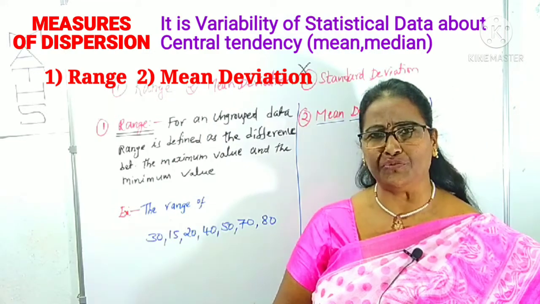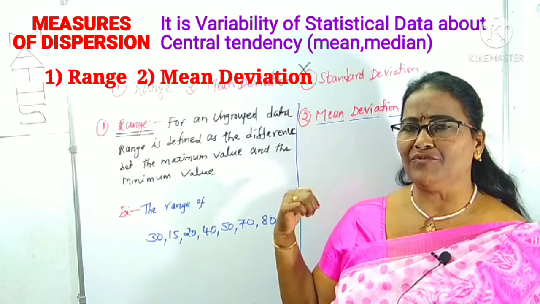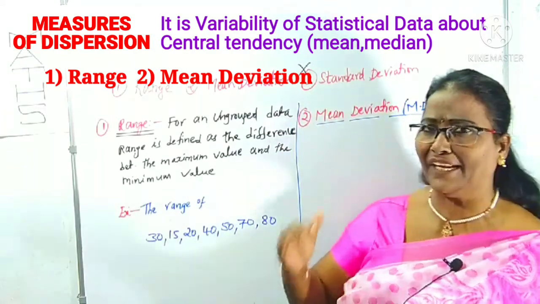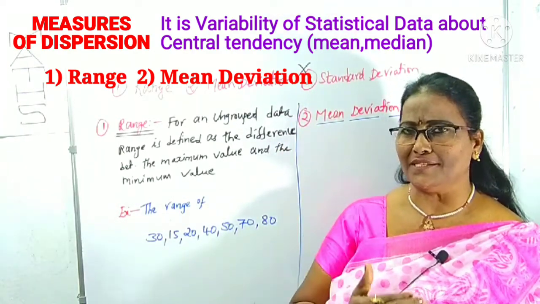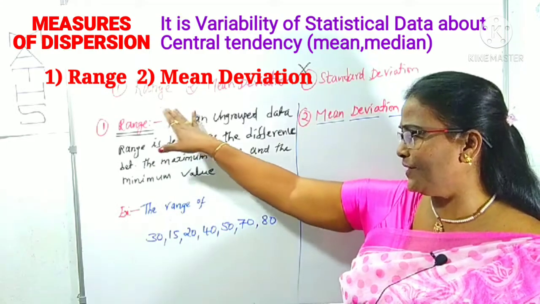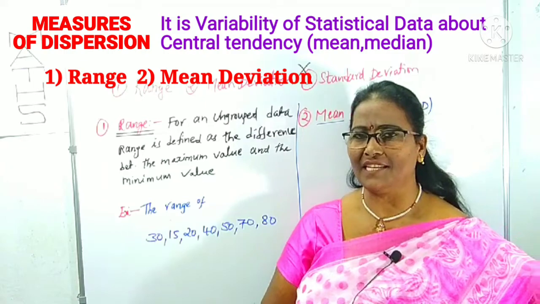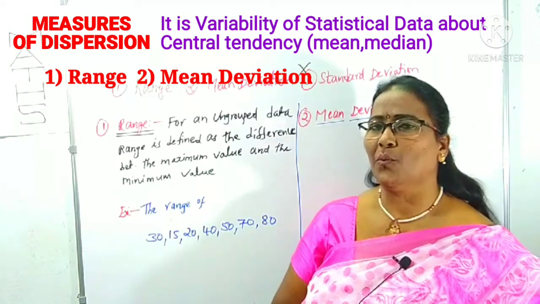According to the 2021 syllabus, standard deviation is used for grouped data. That's why there is nothing to worry about standard deviation this year. We have to concentrate on these two only: one is range, and the other is mean deviation. What is a range?